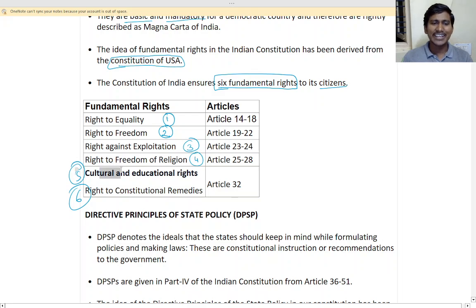So, cultural and educational rights. Cultural means you can follow whatever culture or tradition you want. Every religion has its own cultural programs. You can follow that, no one stops you. Does anyone stop you from performing your festivals or other things about the religion? No one stops you. It is your right. You can follow that.